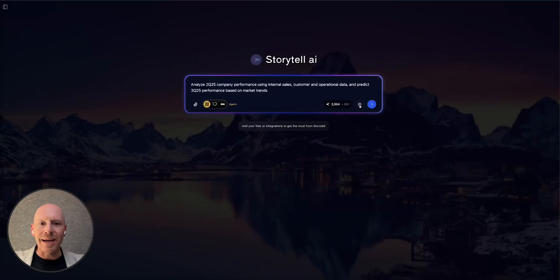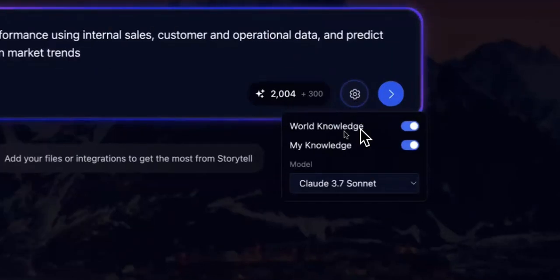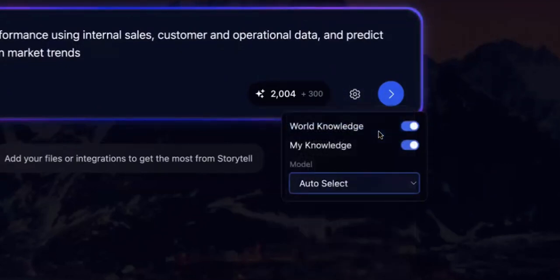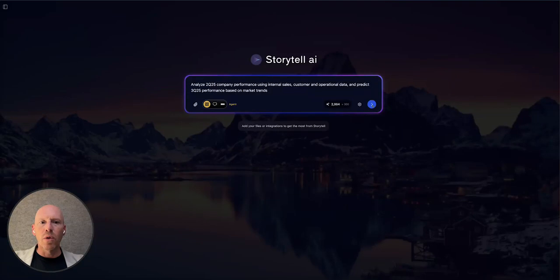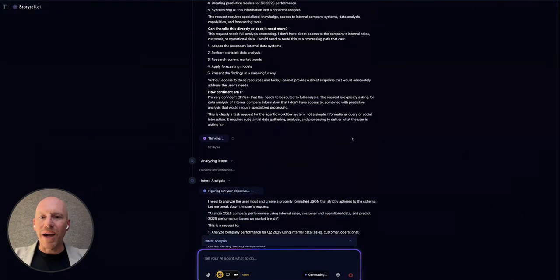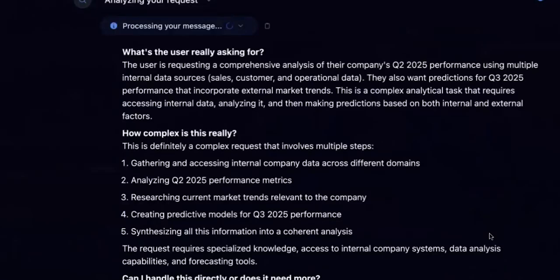Let's take a look. The first thing is I can decide if I want to be using just my knowledge, or all of the world's knowledge. I can choose a large language model, or I can just have Storytell auto-select it for me. Once I send this off to the agent to start to get work done, Storytell will start to process the request.